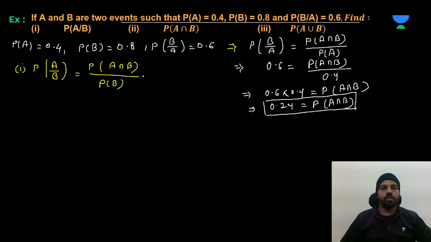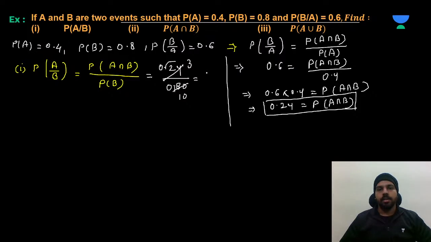So it will be like this: 0.24 is given, and this is P of B. P of B is 0.8. So the point will be cancelled out. Now 8 threes are 24 and 8 tens are 80. So 3 upon 10. That means 0.3. This will be your answer.